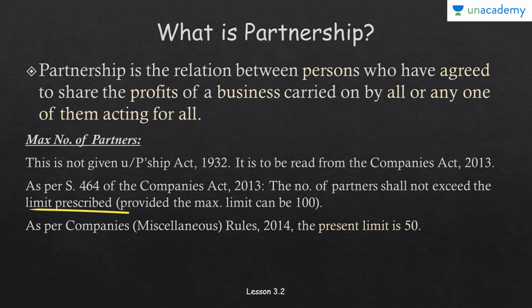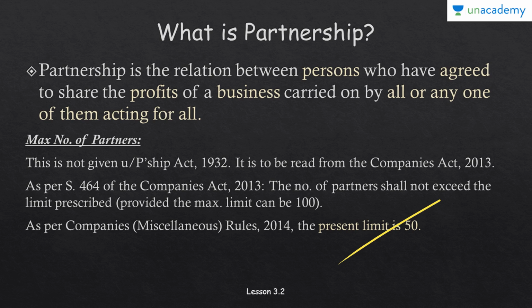Whenever you read an act and there is the word prescribed, it means that there are certain rules that have come after the enactment, and in those rules that limit has been prescribed. It is also written in section 464 that the maximum limit can be 100. So whatever rules are made, they can provide a maximum of up to 100 partners. Presently, as per the Companies (Miscellaneous) Rules 2014, the present limit is 50. So the maximum number of partners that can be there in a partnership firm is 50 now.